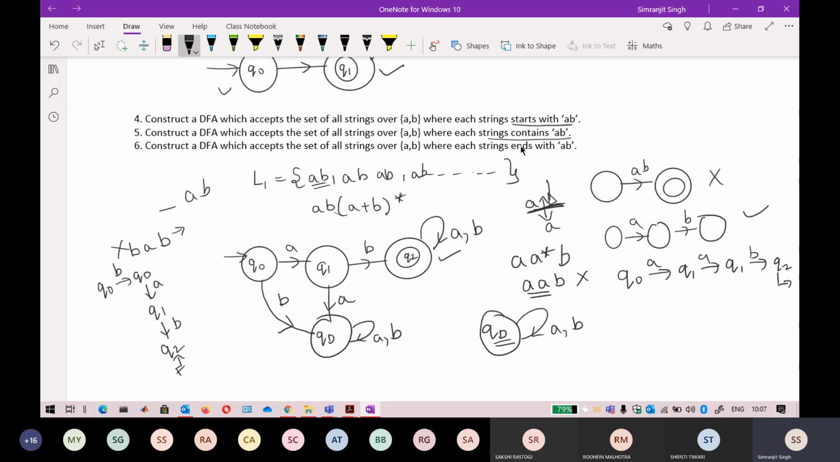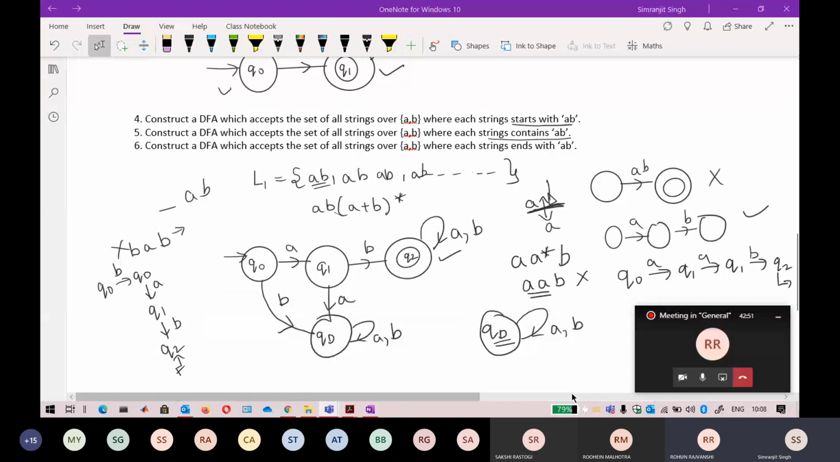Yes, yes. I thought that you said to make the third one, so I made it to end with AB. Okay, okay. So this is ending with AB, sorry. That is correct, but you have to define the transition on A at Q3. Only this is remaining. Yes, sir. So I will put the A loop from Q2 to Q1. Yes, then it will be absolutely correct. Okay, sir.